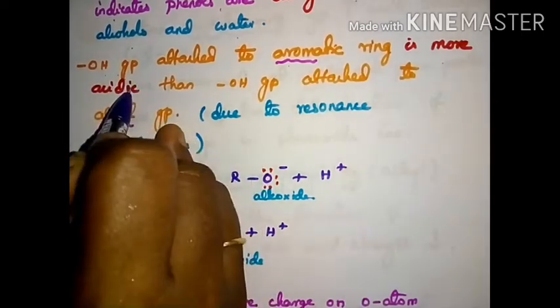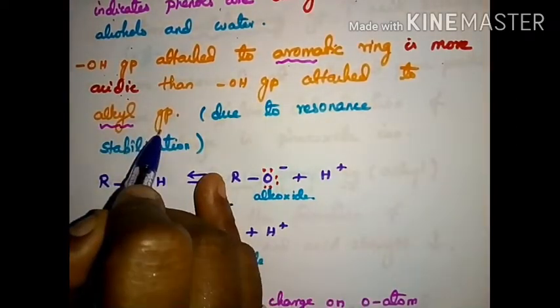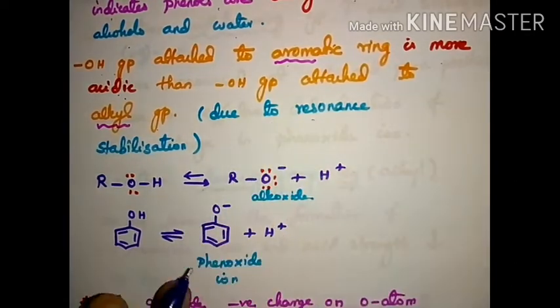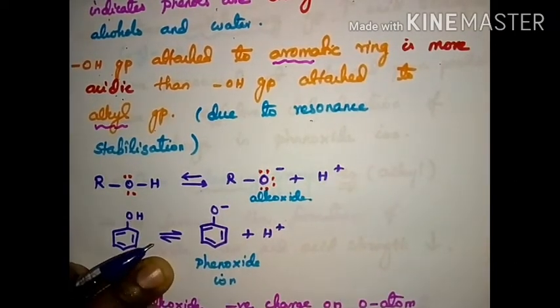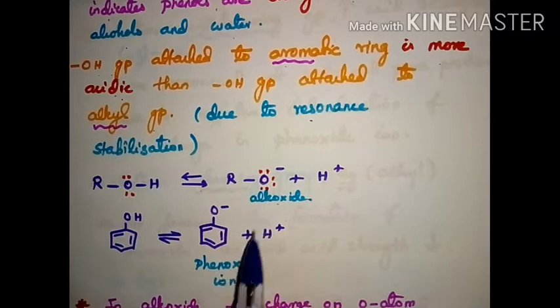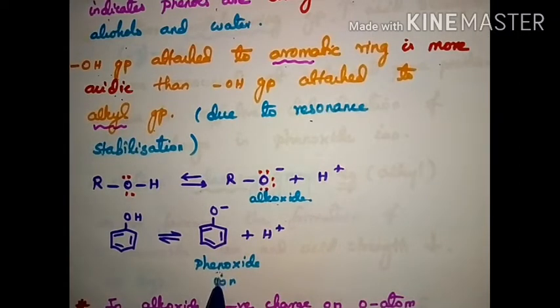Phenol is more acidic than aliphatic alcohol because it is stabilized by resonance. Now we see the resonance structure, no? It is stabilized by resonance. That type of resonance is not found in the alkoxide, but the phenoxide ion is involved in resonance.